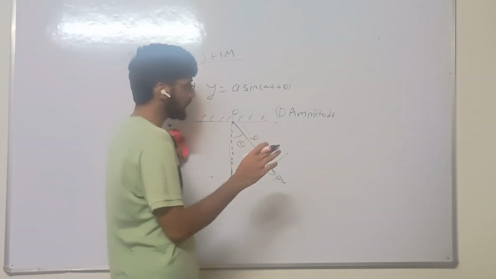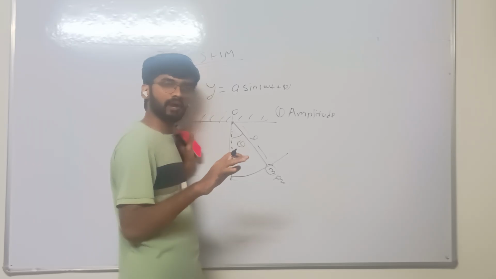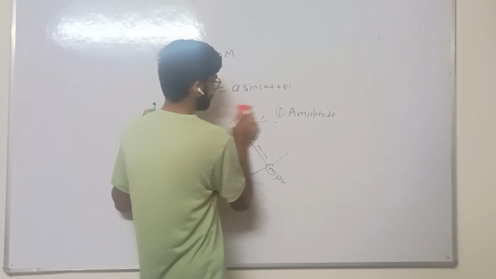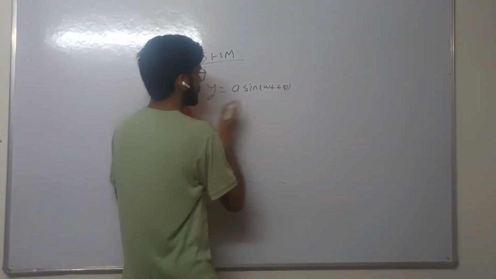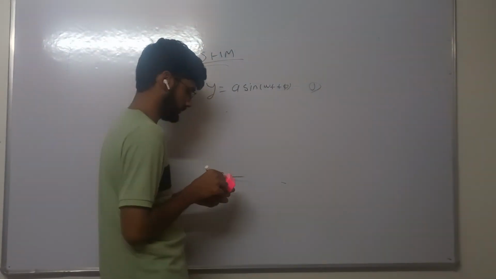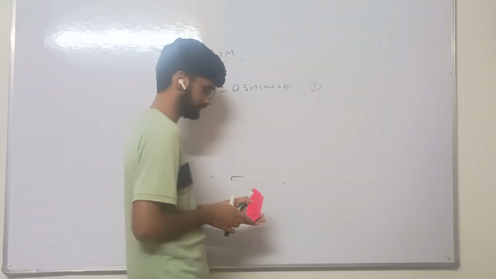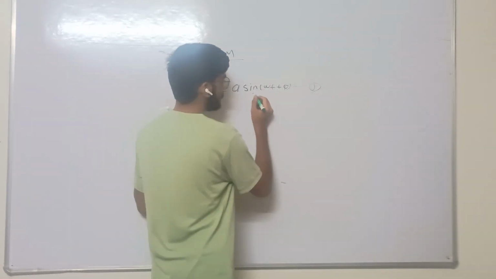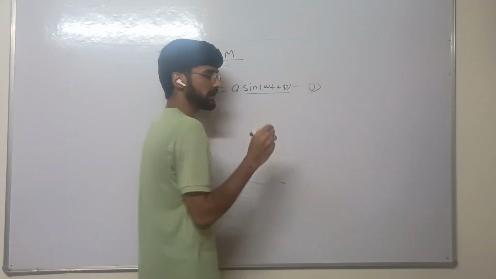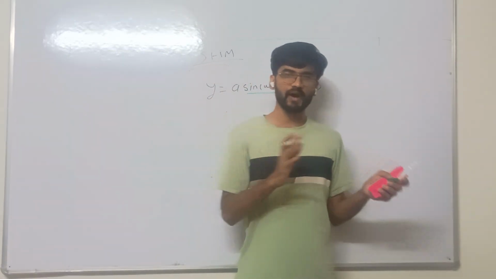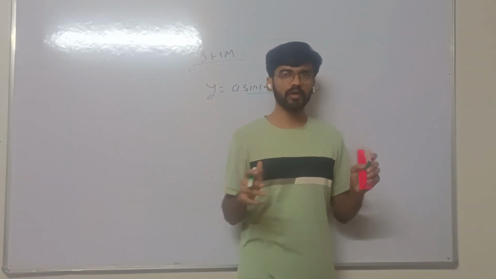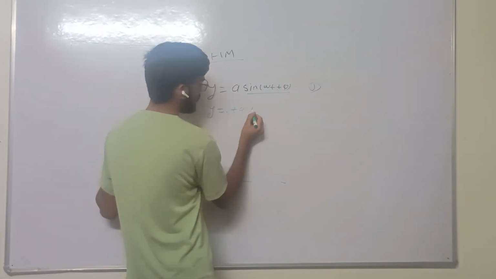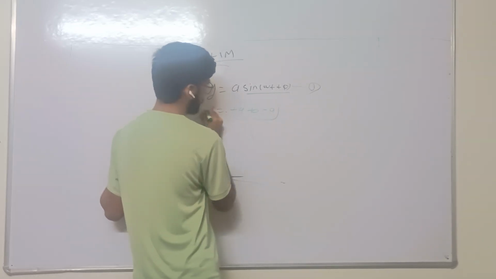Let us find the formula for the displacement amplitude of a particle in SHM. In equation 1, we know that the value of sin omega t plus phi lies between -1 and +1. It means that the value of y lies between plus a and minus a.